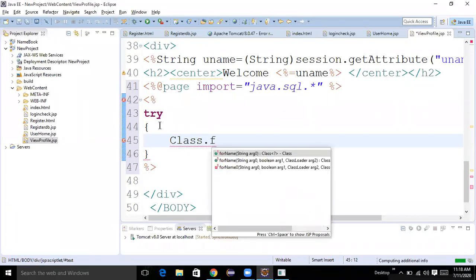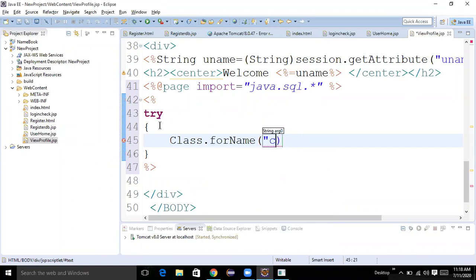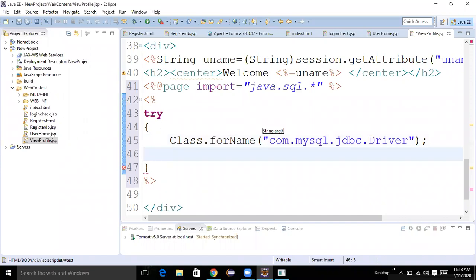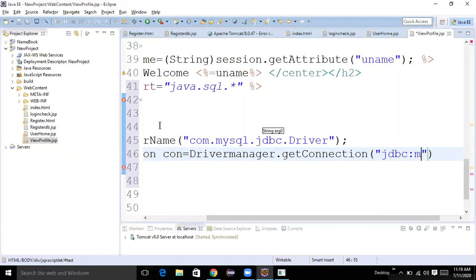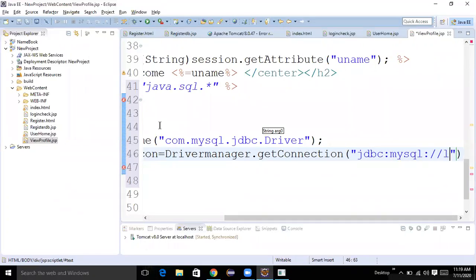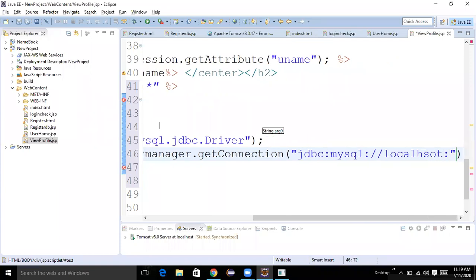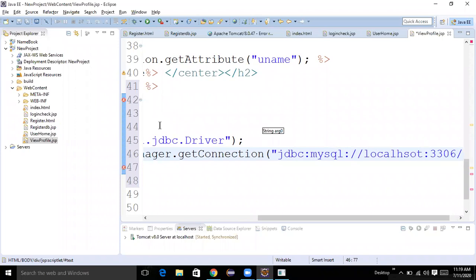Class.forName of com.mysql.jdbc.Driver. Next, connection con equal to DriverManager.getConnection of, what is the URL? jdbc:mysql://localhost:3306/namebook.